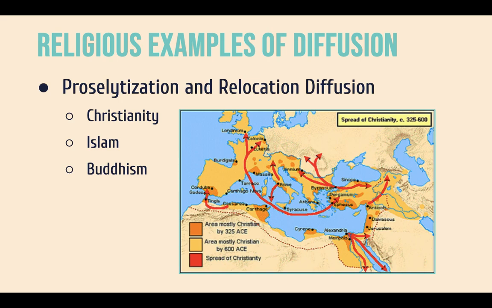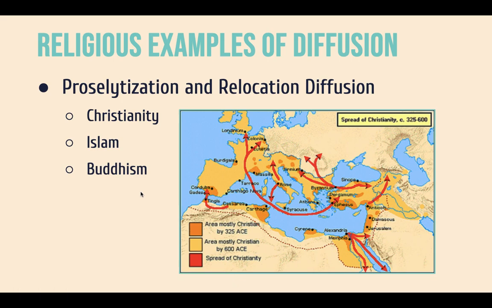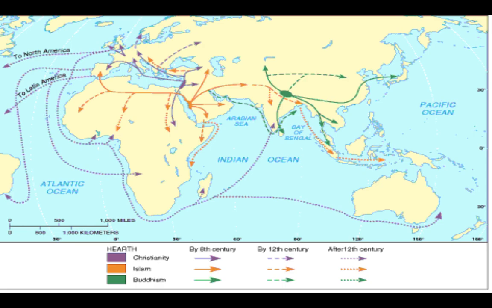And clothing, and diffusion is going to happen on a massive scale. So religion has been one of the dominant factors for diffusion occurring over the past couple thousand years, right? Throughout modern history, especially.